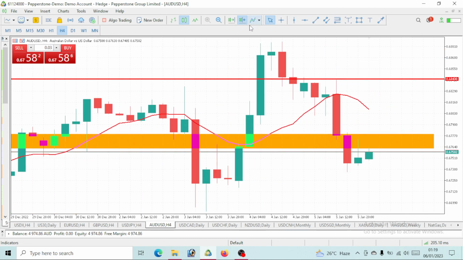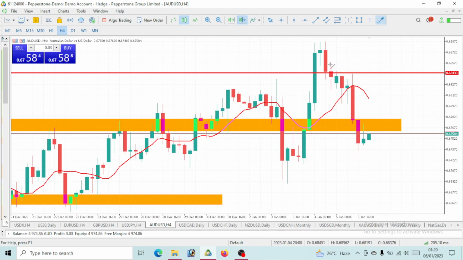Now, if you take a look at this four-hour time frame, you can see the trend is a downtrend, with a movement upward, a pullback here. This is a new low. Here happens to be a pullback, right? Now we should be expecting another drop on AUDUSD. So AUDUSD expects more bearish move to be made.